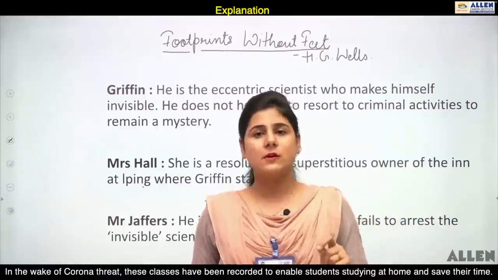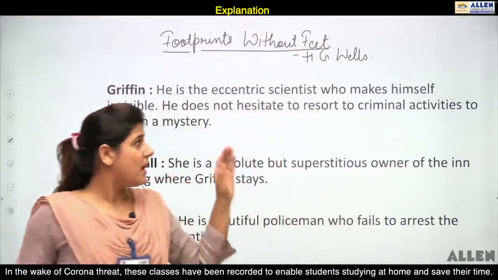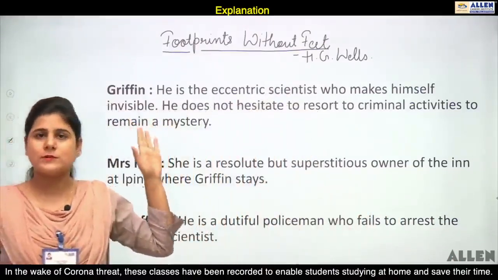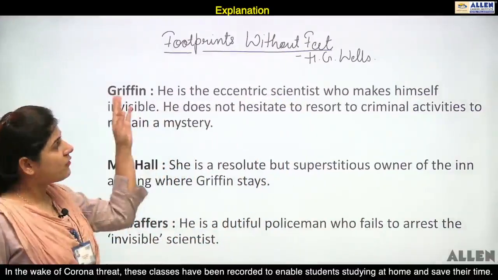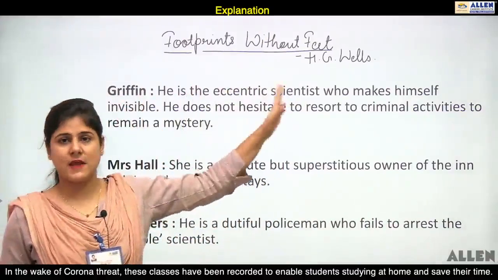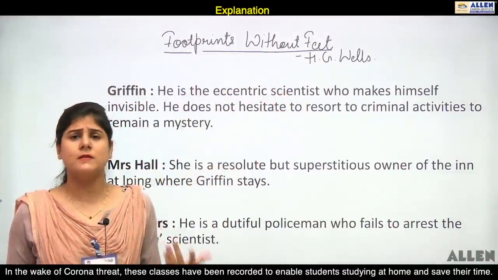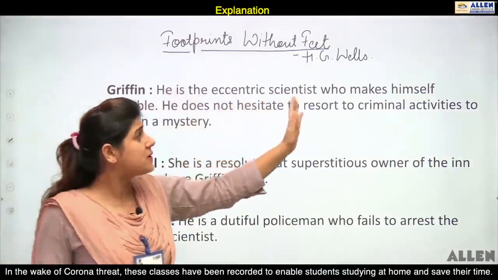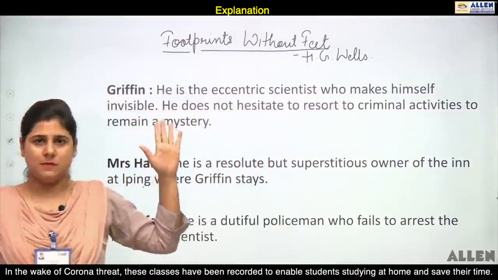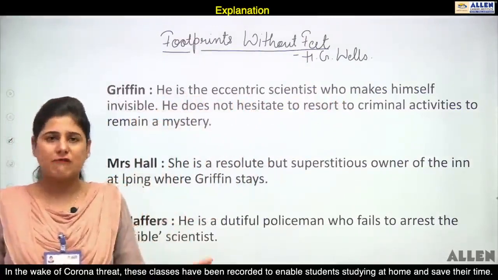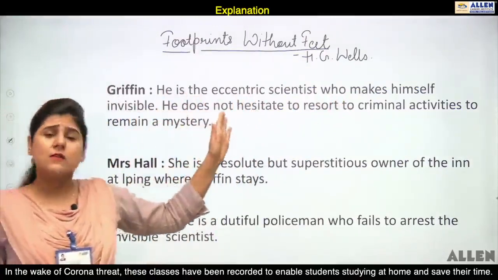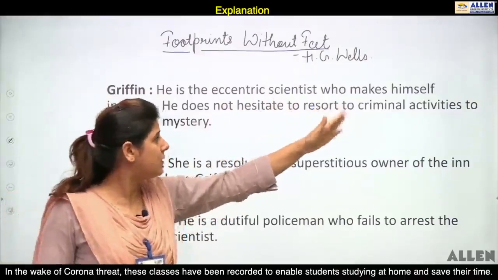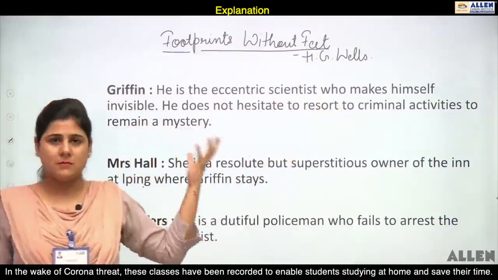Now let me introduce you to the characters first. Our first and foremost character is Griffin. Griffin is the eccentric scientist. Eccentric means strange, weird. So, he is a strange scientist who makes himself invisible. What does he make himself? Invisible. He does not hesitate to resort to criminal activities to remain a mystery.